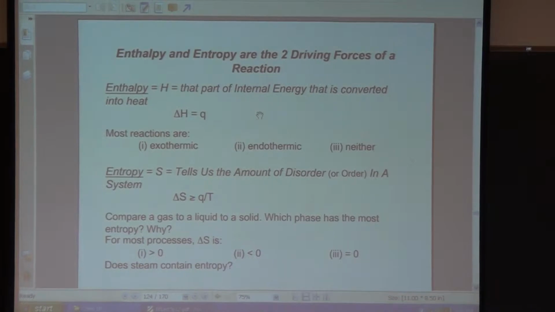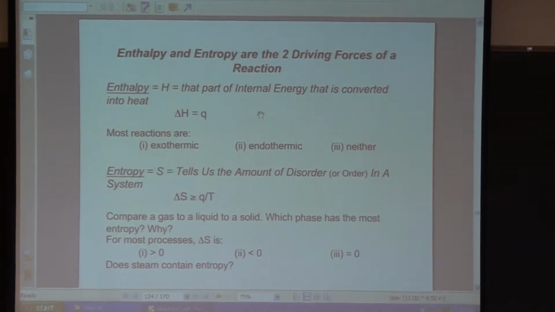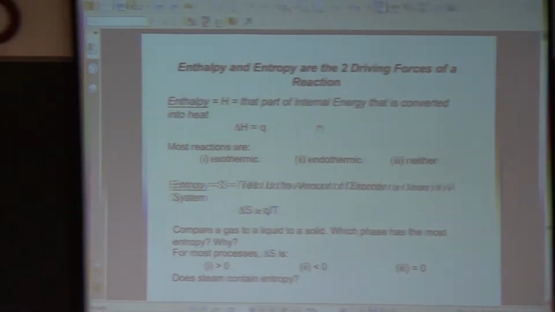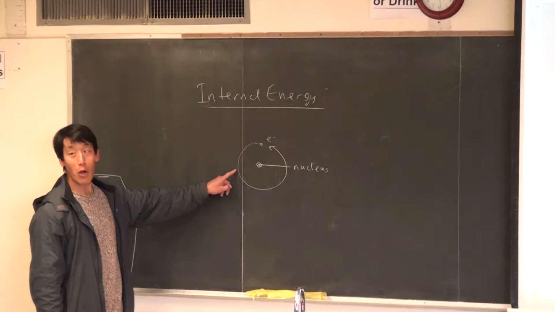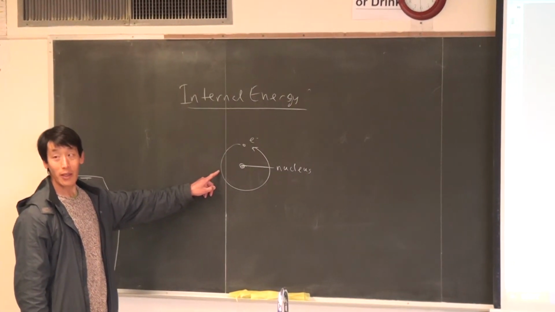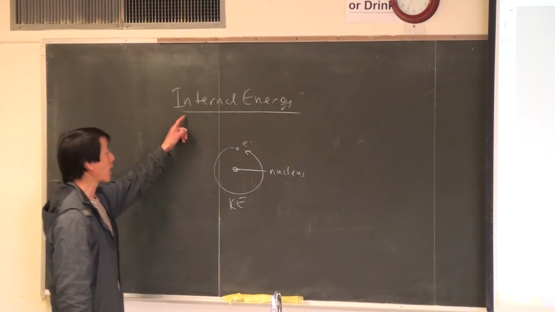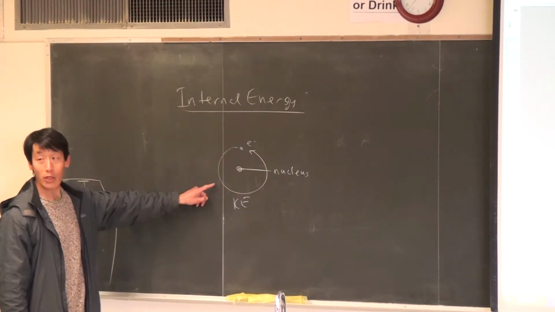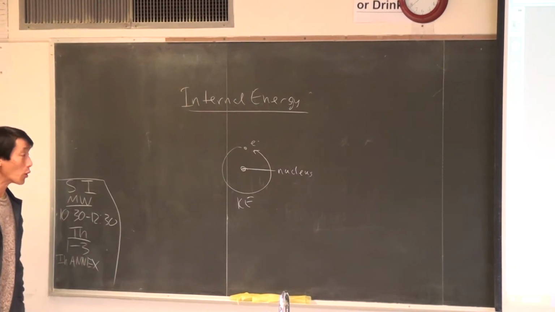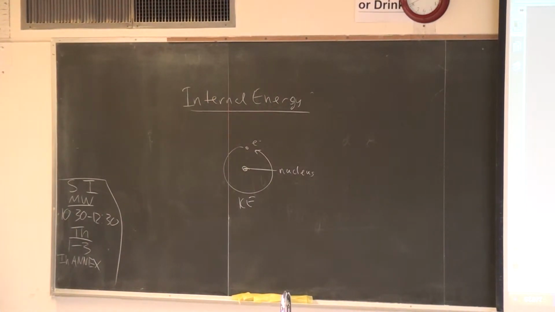Note that this electron is moving, which means that the energy of motion, that's kinetic energy. Okay, so really, internal energy is the kinetic energy inside these atoms and molecules because of the movement of those electrons or the movement of things in space.